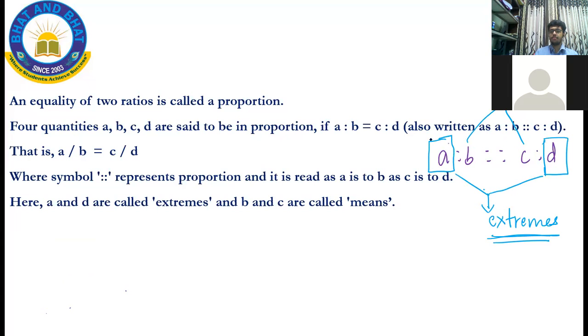Okay, extremes on either end, so on the extreme ends, these are called extremes, and the middle ones are called means.